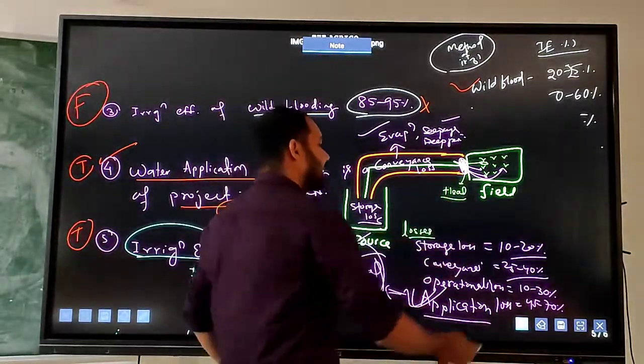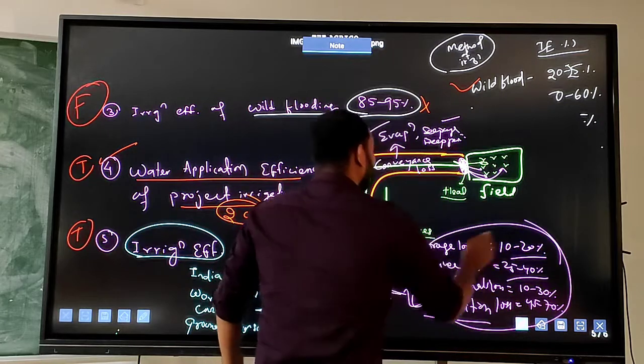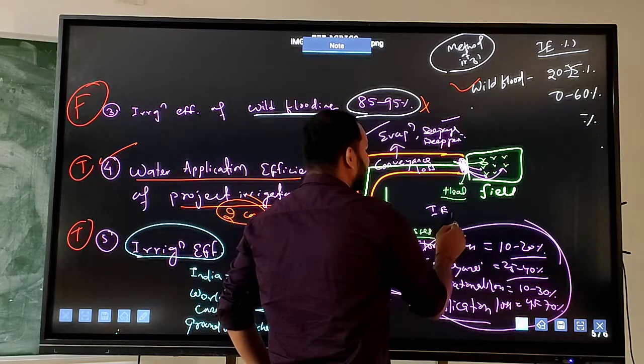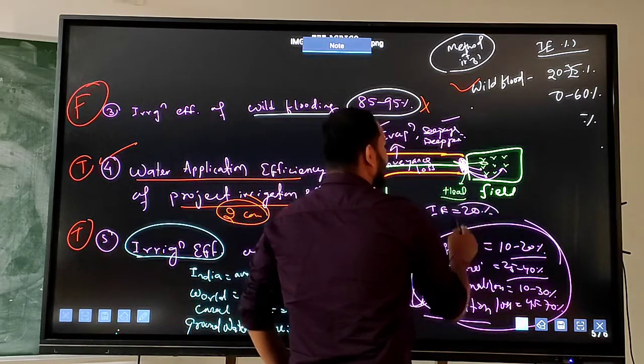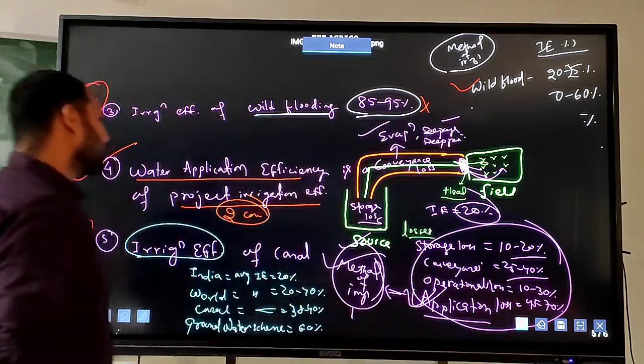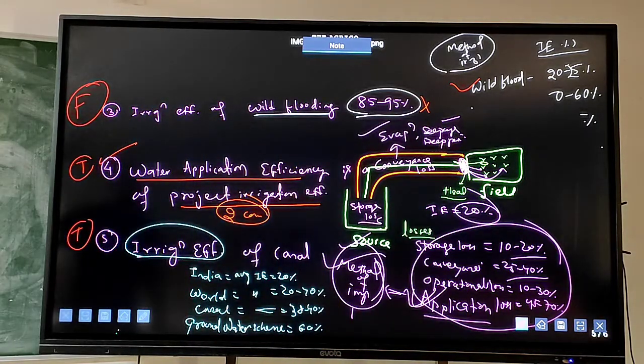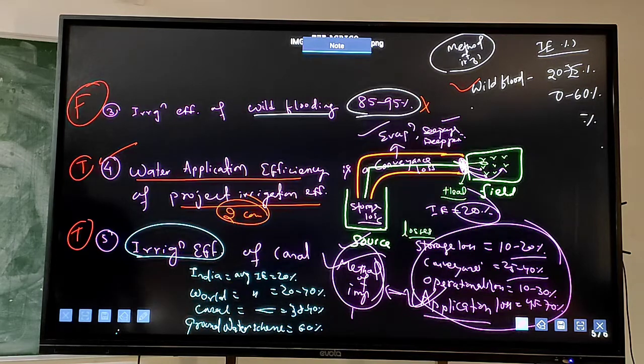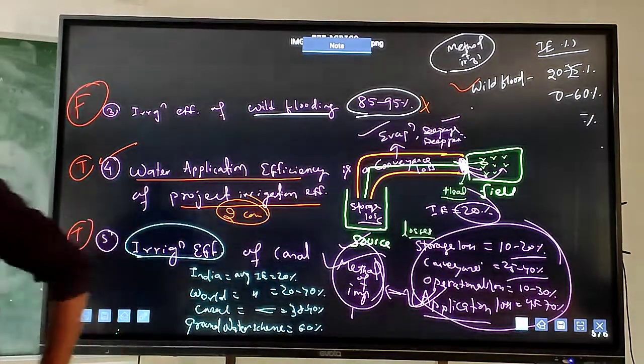And if I take all those losses, then my overall efficiency will be about 20%, which is the average efficiency of Indian irrigation projects. Okay, so I think you have already understood these things.